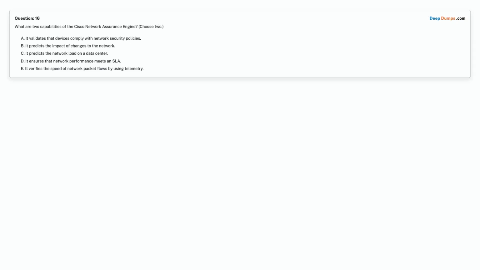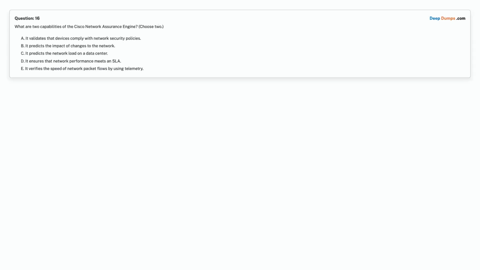Question 16. What are two capabilities of the Cisco Network Assurance Engine? Choose two. Option A, it validates that devices comply with network security policies. Option B, it predicts the impact of changes to the network. Option C, it predicts the network load on a data center.